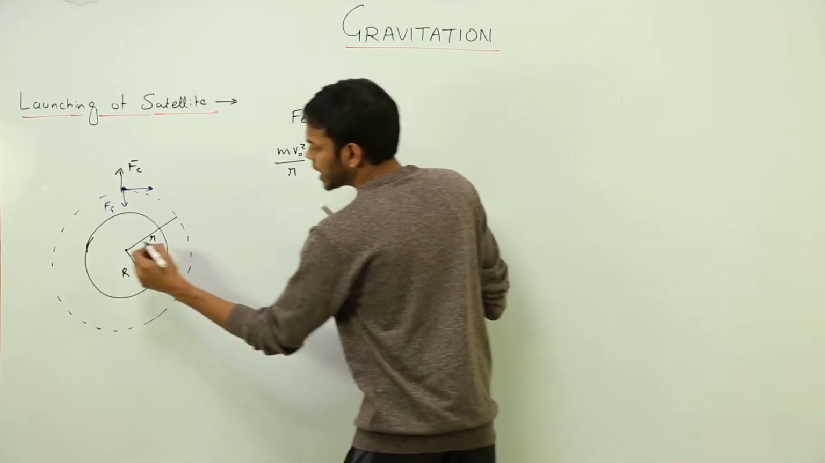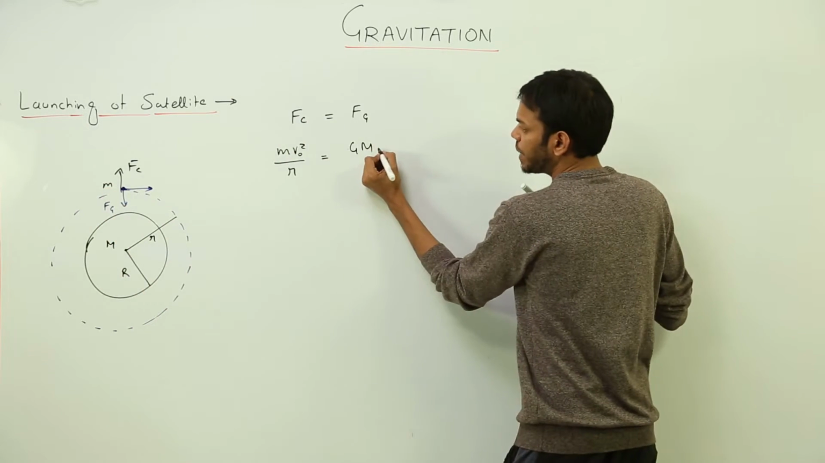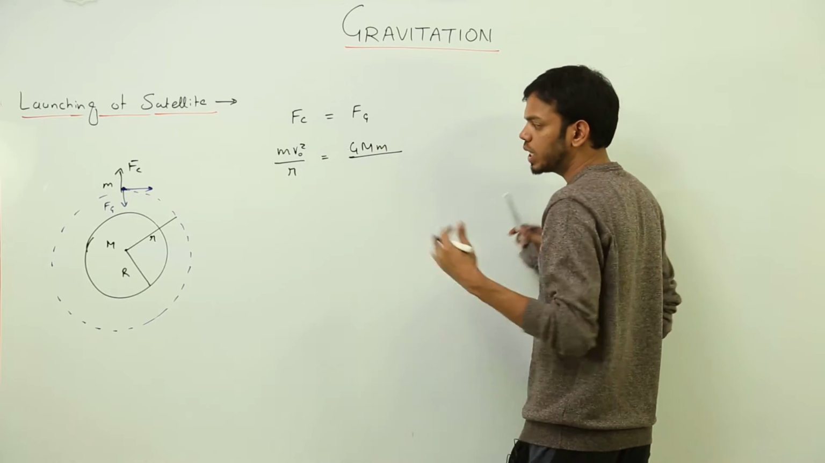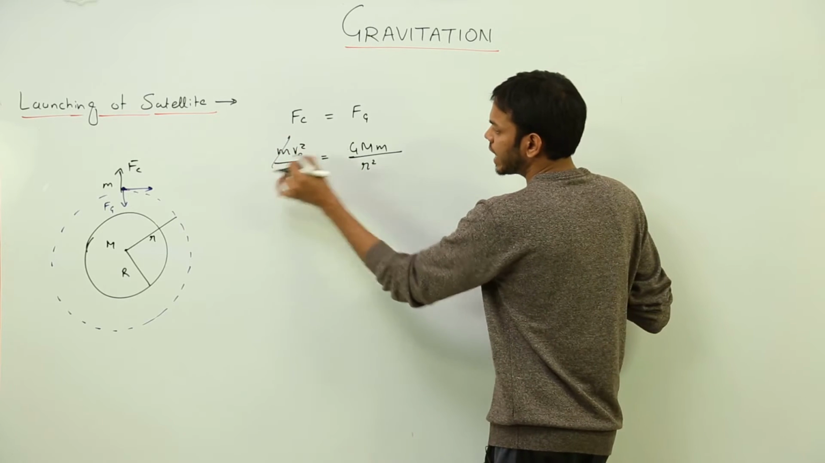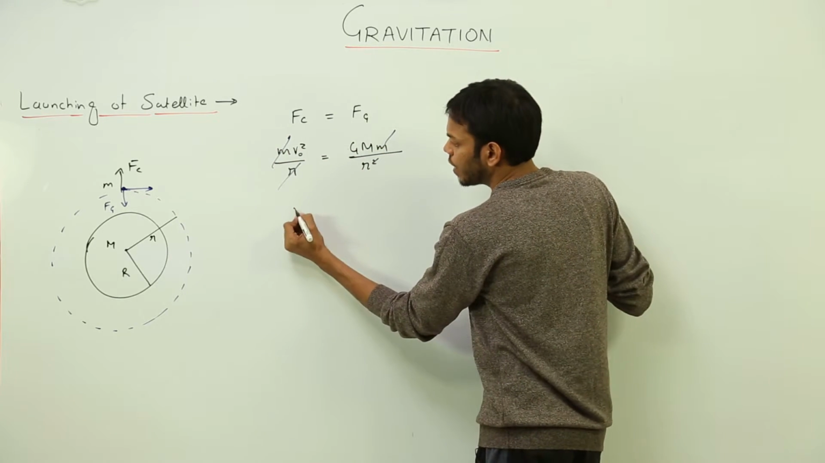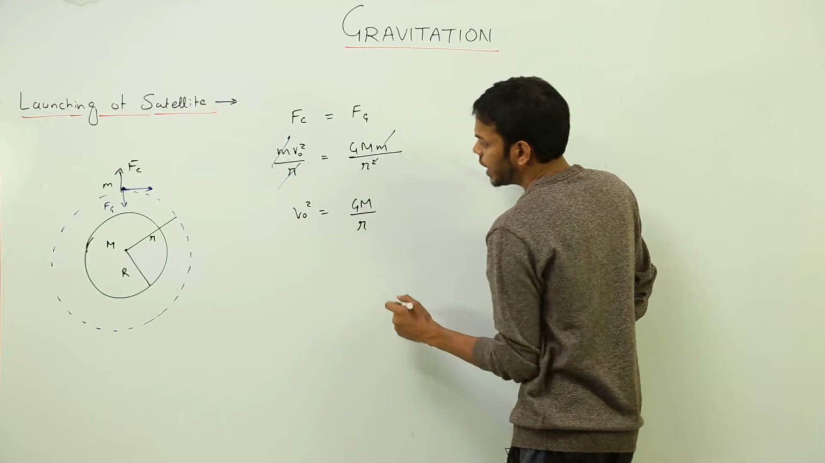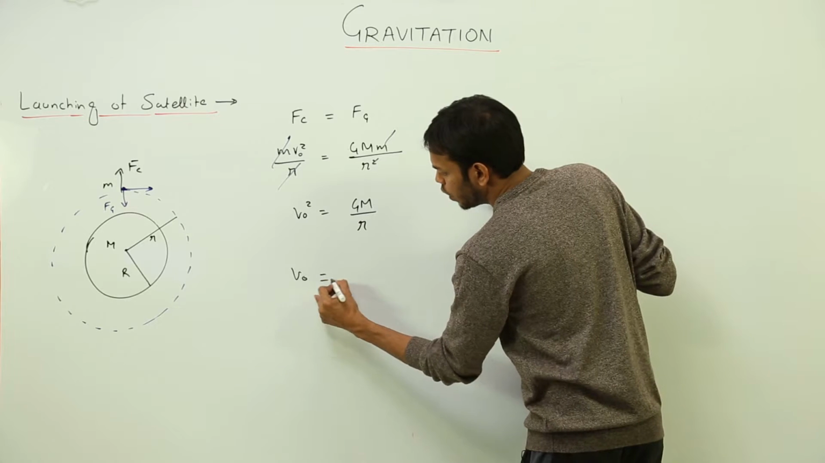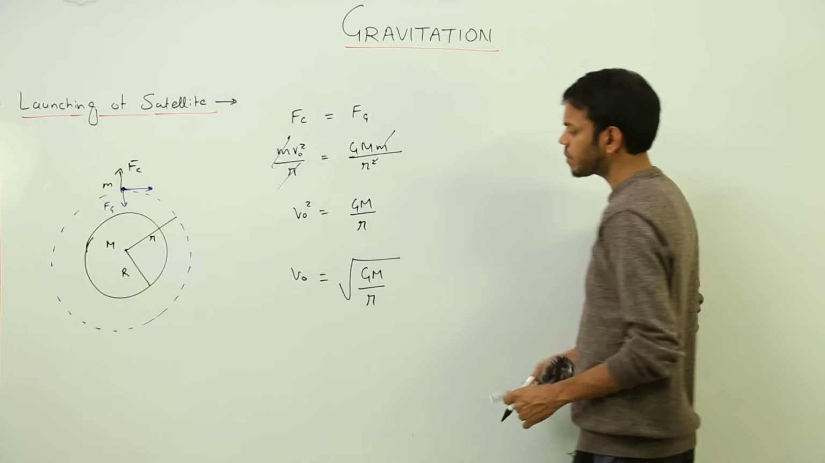G capital M, let us say the mass is capital M here and small m here. G capital M small m upon, what is the distance? r square. So we can cancel out this thing and a single r. What I am left with is V naught square is equal to GM over r, or V naught is equal to under root GM upon r.